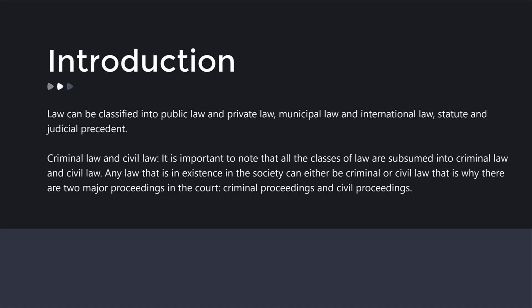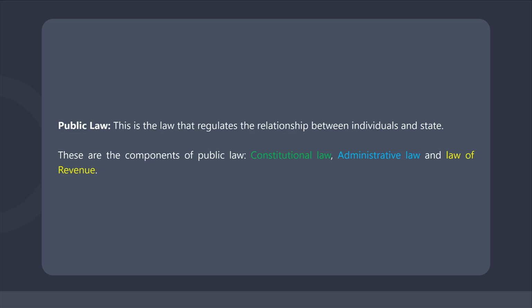Public law. This is the law that regulates the relationship between individuals and state. It could also be regarded as law that regulates public activities or public affairs in the society. In addition, public law deals with issues that affect the public or state. These are the components of public law: constitutional law, administrative law, and law of revenue.